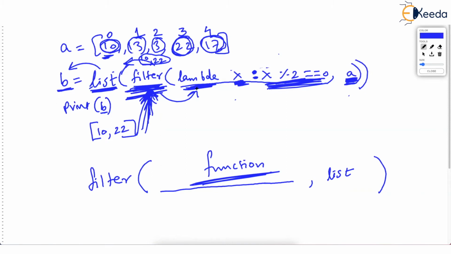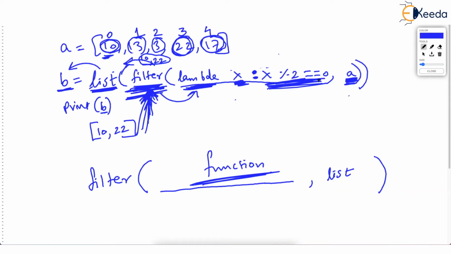Then in the lambda function, listen carefully, the expression that you give after the colon must be a Boolean expression. What? That means the expression should be such that it will give a true or false value. And that has to be there because filter should know, has somebody passed the test or not?